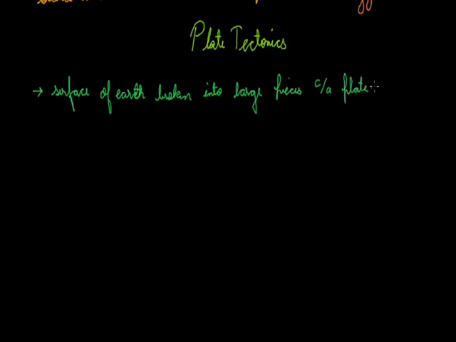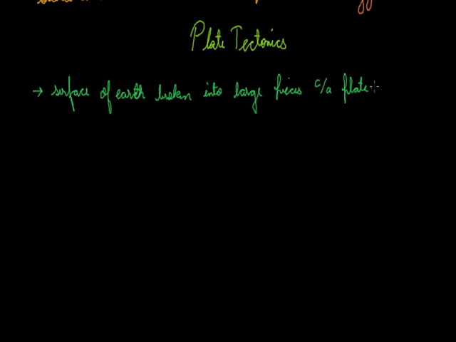So in the whole world there are 7 large plates. Due to slow movement inside the earth, these plates move with respect to each other. These plates are inside the earth's surface under huge pressure and temperature.